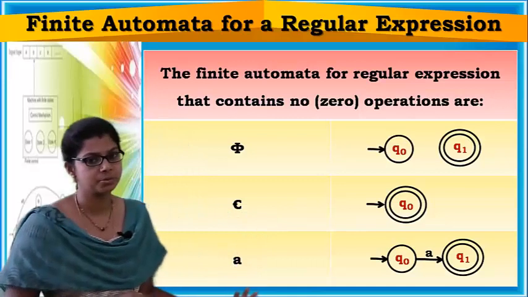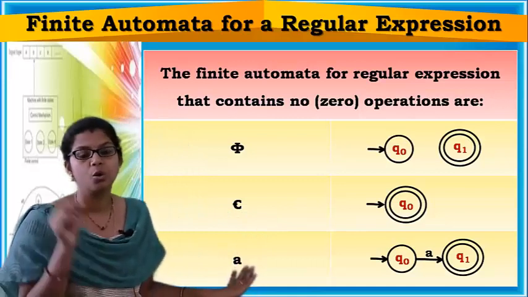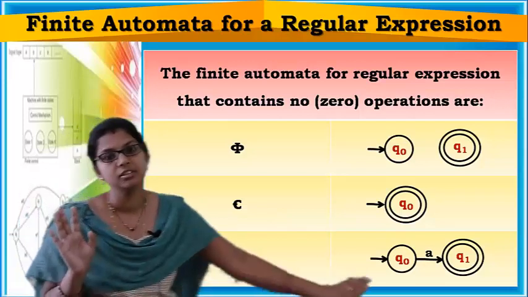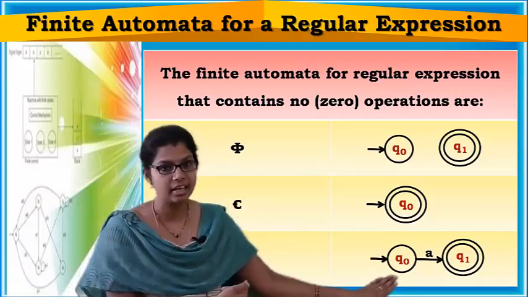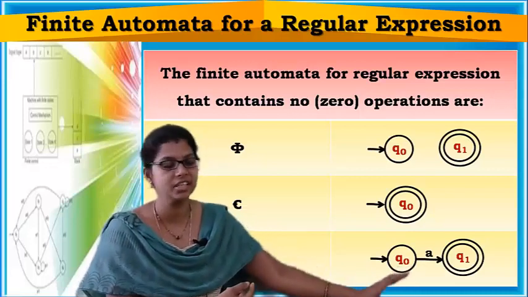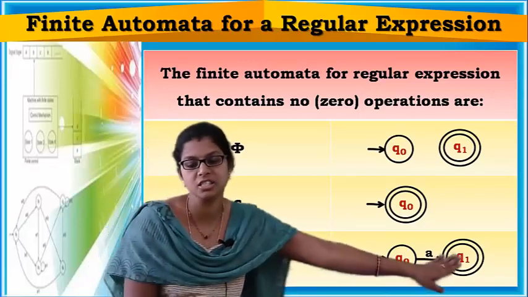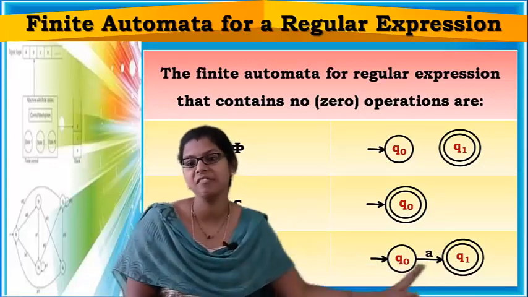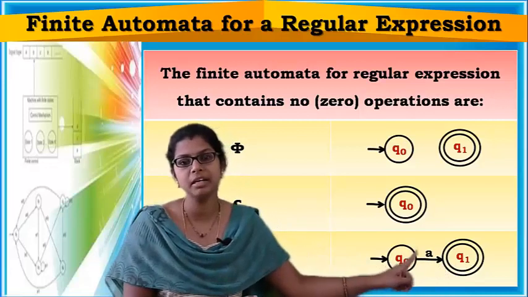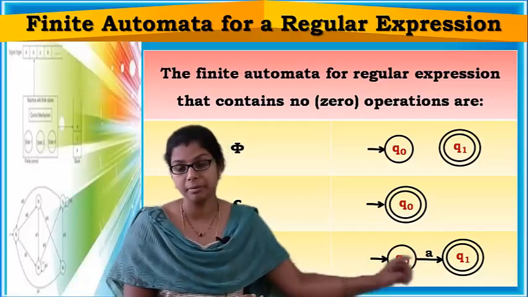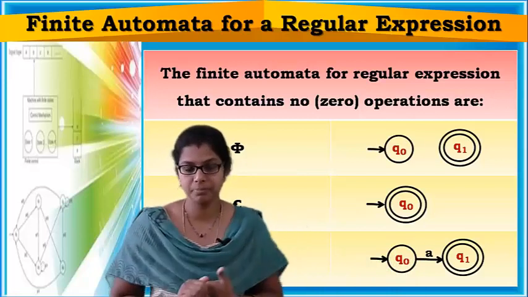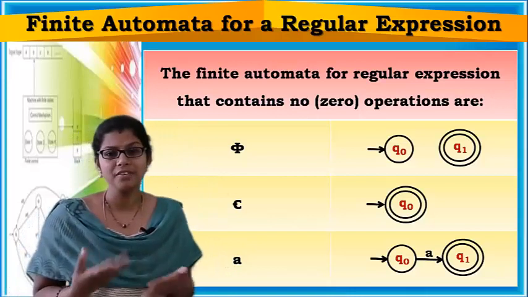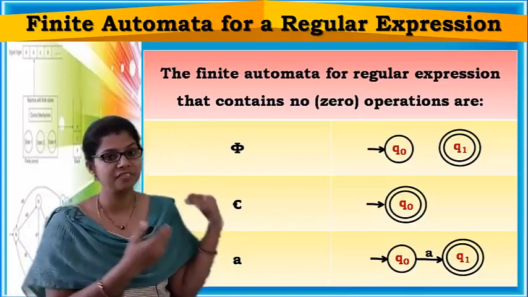Now, if a regular expression is A, means what? Only A is accepted, only the string A is accepted. The finite automata regarding that regular expression A is this. Now see here, you have two states, Q0 is the initial state, Q1 is the final state, and from the initial state to the final state you have one transition on input symbol A. On input symbol A means only A can be accepted by this finite automata. Okay, but will our regular expressions be like this only,